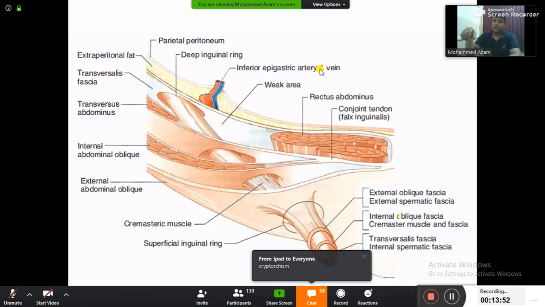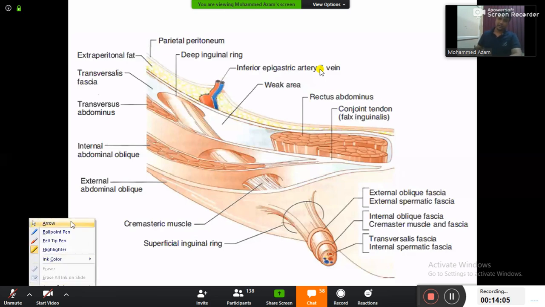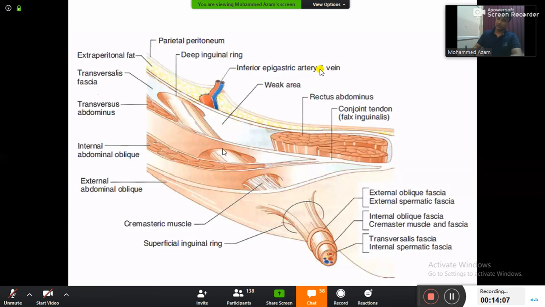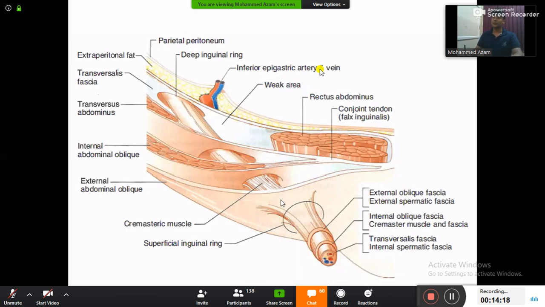Now, from where will it descend down? That is the question now. We understood the testis has to descend down, but from where? My dear friends, remember, the testis is going to descend from the inguinal canal here. If it is descending down, the artery will be going from here only, the vein will be going from here only, and the nerve will be going from here only.